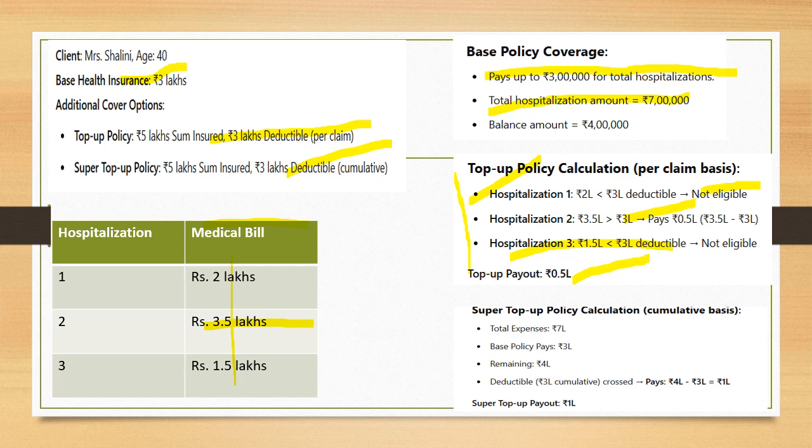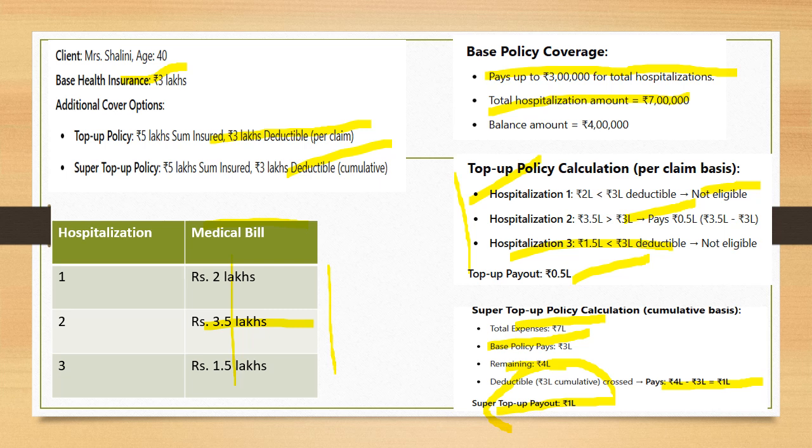Now let us move to the super top up. So the total expense is 7 lakhs, which we know so far out of the summation of all the three. The base policy is 3 lakhs. So what is left? 4 lakhs is left, right? Since 4 lakh is left to be paid, here there is a deductible of 3 lakhs again which comes into picture. So the deductible of 3 lakh will be reduced from 4 lakhs, and what is remaining? 1 lakh. So 4 lakh minus 3 lakh is 1 lakh. So the payment from the super top up is 1 lakh. So payment from top up is 0.5, but payment from super top up is 1.